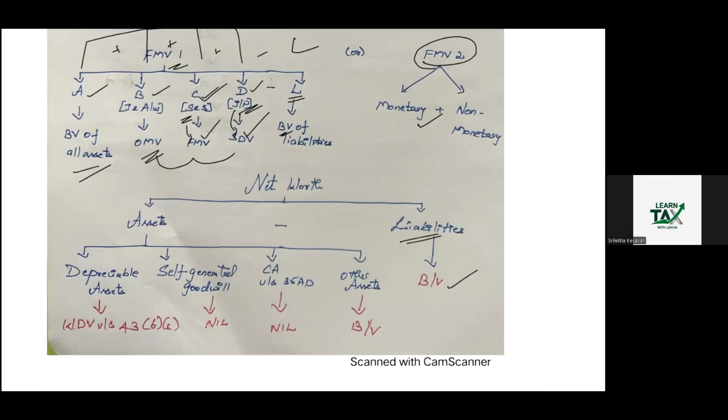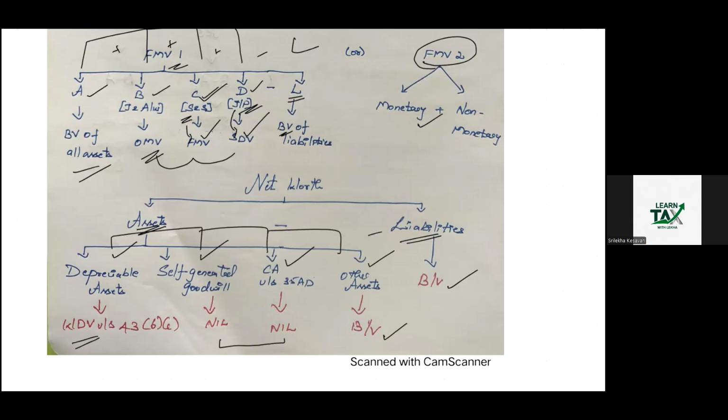For assets, they can be classified into four: depreciable assets, self-generated goodwill, capital asset under section 35AD, and other assets. For depreciable assets, you have to take WDV under section 43. For self-generated goodwill and capital asset under section 35AD, you have to take nil. For other assets, you need to take book value. So, add all these four, then minus the liabilities, you will get net worth.